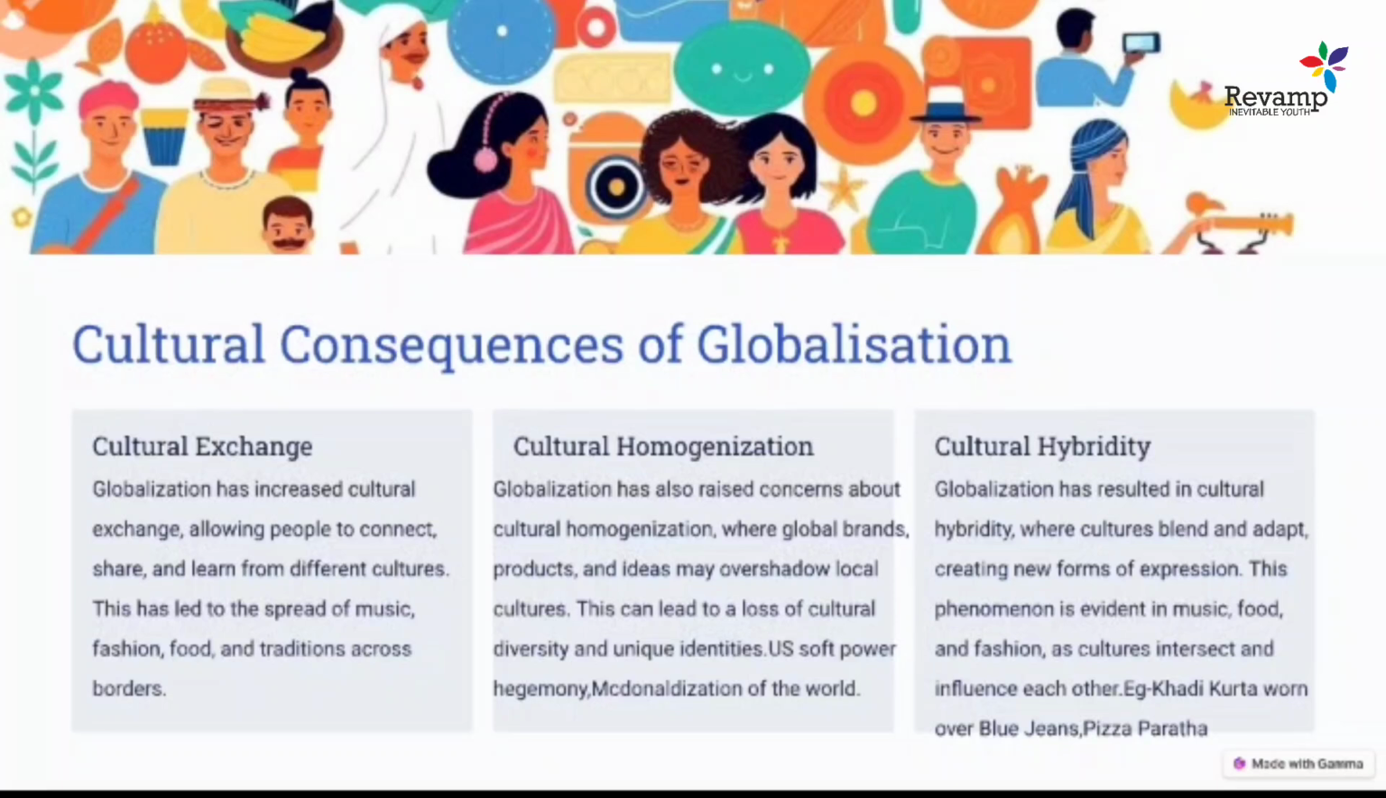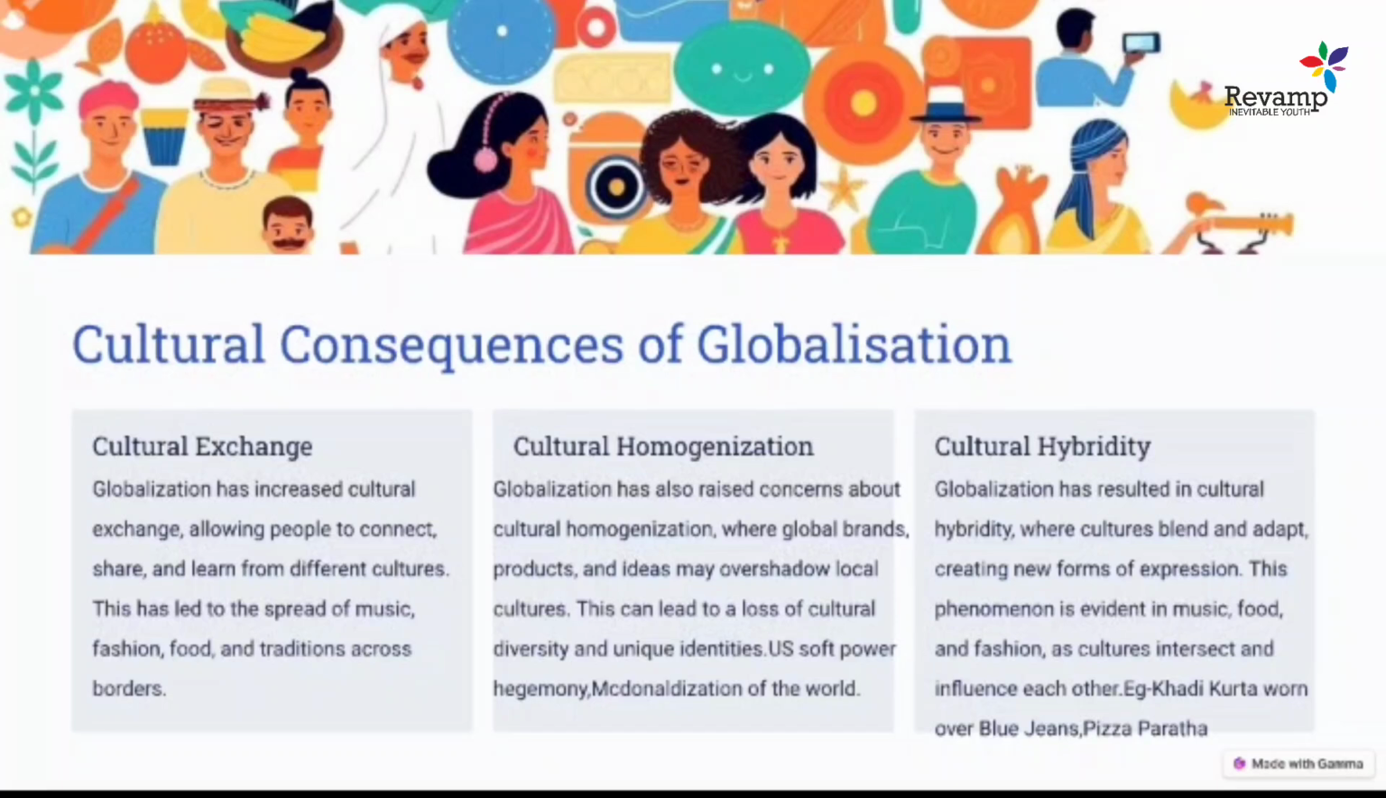You can see the example of kurta and pant. Khadi kurta represents India's culture, and wearing blue jeans shows Western culture. This is one thing. And the second thing, in food items, you see the pizza paratha. So these are all a fusion of Indian and this Punjabi disco thing. All these things are a sort of fusion of culture.